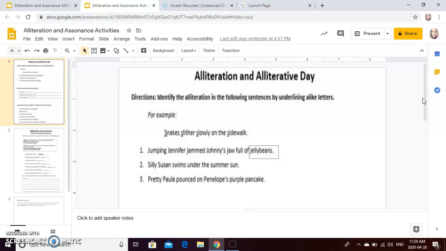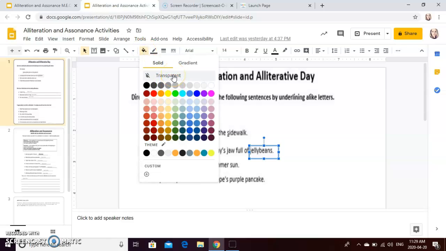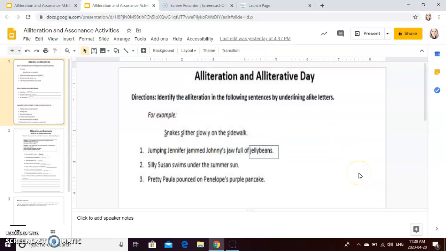In sentence number 1, it says jumping Jennifer jammed Johnny's jaw full of jelly beans. As you notice, I've realized what the alliteration is in that sentence, so I've started to put some squares around those words. And you can just, again, as we've discussed, go into shapes, create a shape, and then once it's created, just make sure that the color of the shape is transparent, meaning that we are able to see through it so we can see the word that you've created a shape around. There's only 3 sentences that you need to do that for, so it shouldn't take too long.